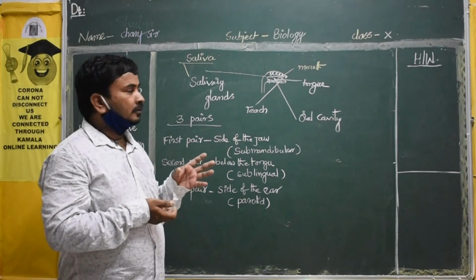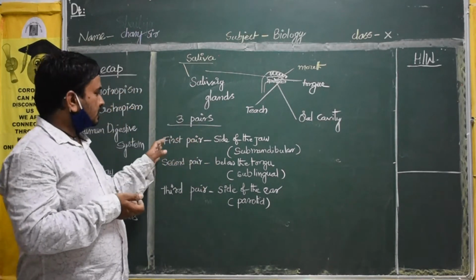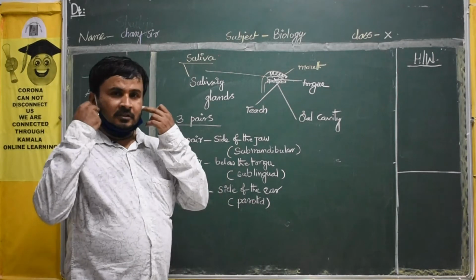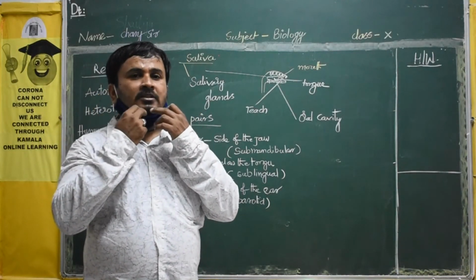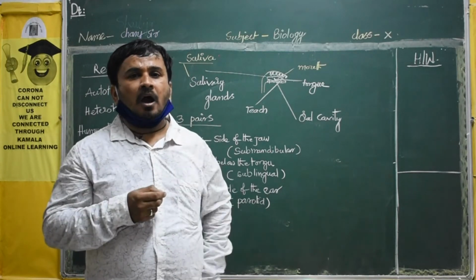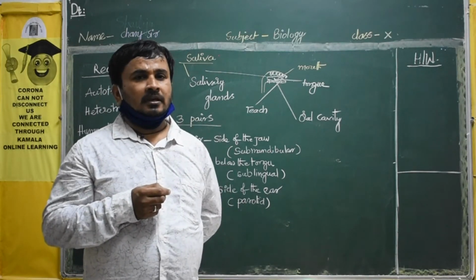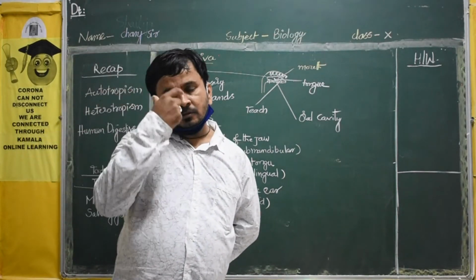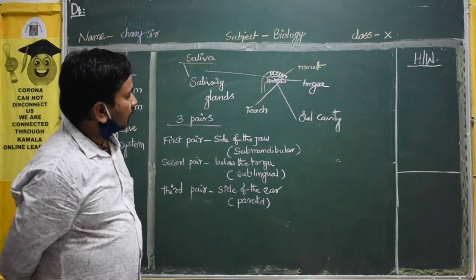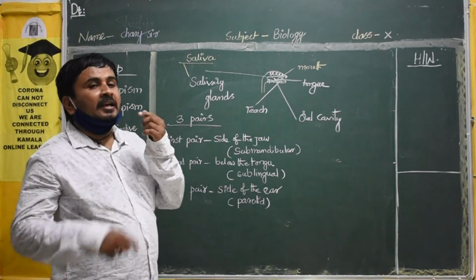How many pairs are there? 3 pairs are there. First pair is side of the jaw. This is the jaw, lower jaw. We are moving only the lower jaw. Yes or not? We are moving only the lower jaw. The upper jaw is fixed to your skull. Now the first pair is located side of the jaw.